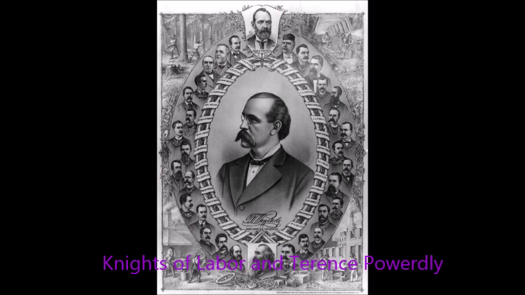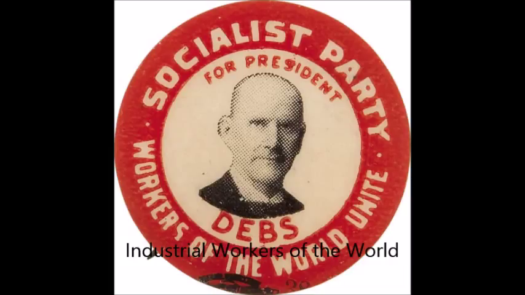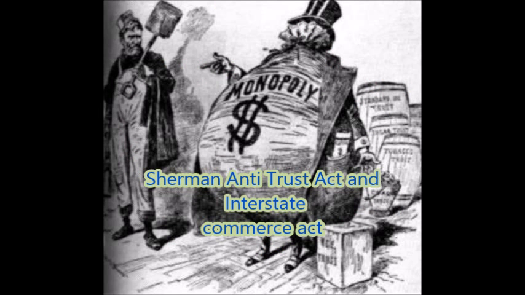The Knights of Labor were led by Terence Powderly and were mostly uneducated workers, women, and children, as opposed to Samuel Gompers and the American Federation of Labor, which were educated laborers. And the Industrial Workers of the World and Debs actually ran for president and did fairly well. The Sherman Antitrust Act and the Interstate Commerce Act were hopes to regulate the economy more.